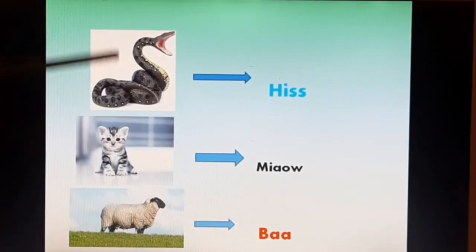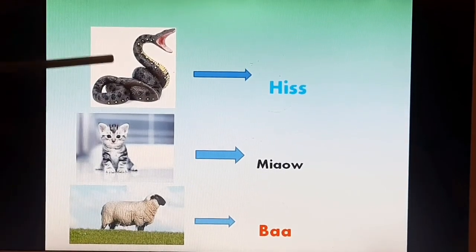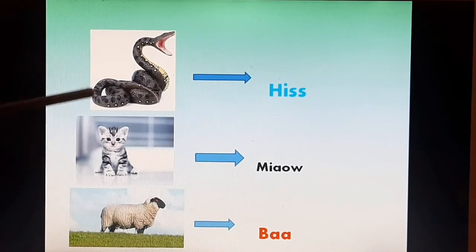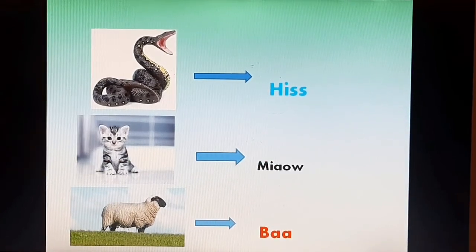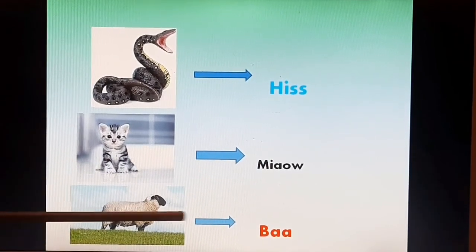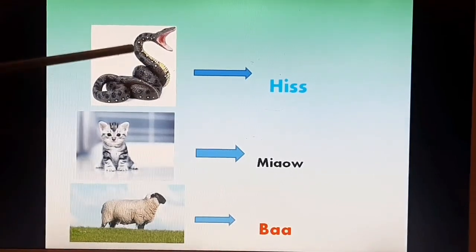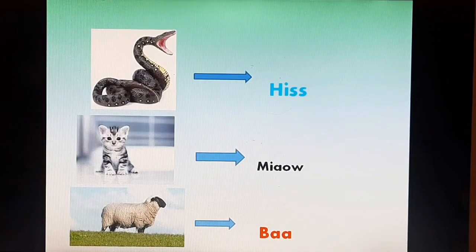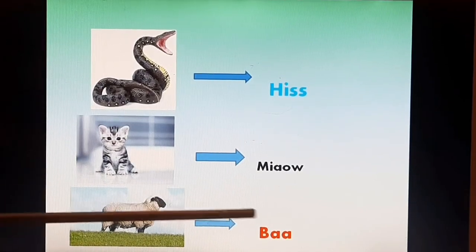Here we have snake, cat, and sheep. The sound of snake is hiss. The sound of cat is meow. The sound of sheep is baa. Again, snake, hiss. Cat, meow. The sound of sheep is baa.